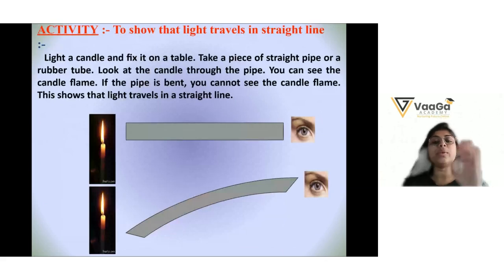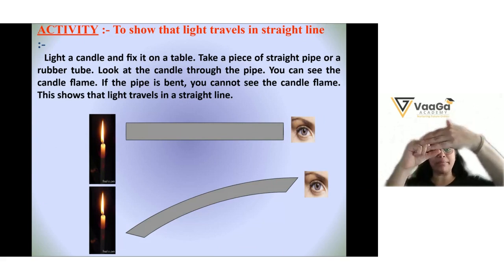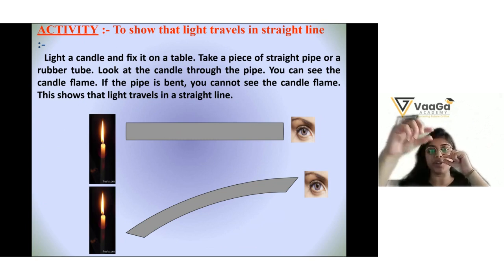Now, this experiment shows that light travels in a straight line. You can do this experiment also, dear. Light a candle and fix it on the table. Take a piece of straight pipe, or a rubber tube, whichever you have. First look at the candle through the straight pipe. Then you can see the candle flame because the light travels in a straight line. It is rectilinear motion, so you can see the candle clearly.